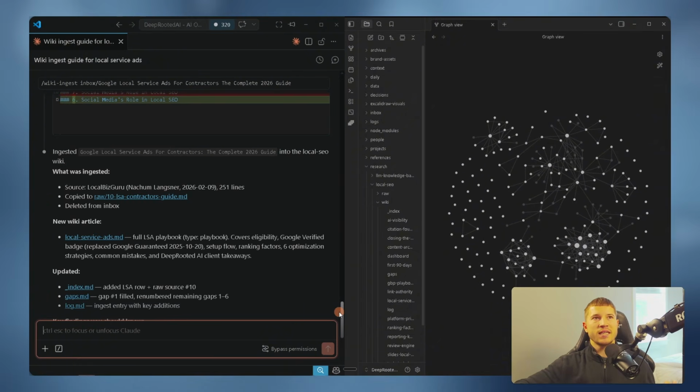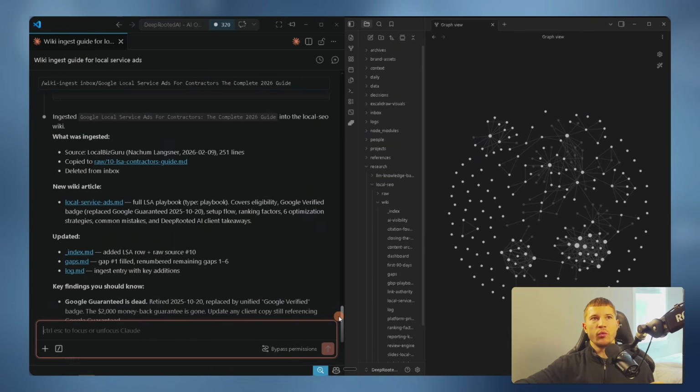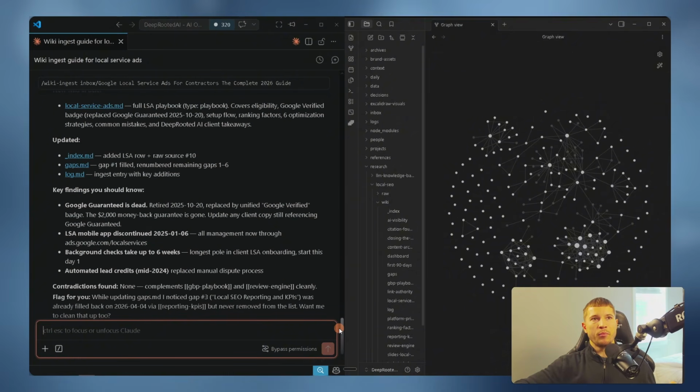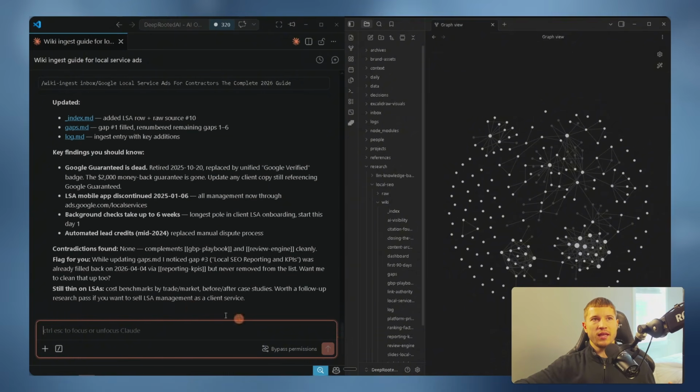Our ingestion process has finished. Claude tells us exactly what was ingested. It tells us that it created a new wiki article, updated the index, gaps, and log.md, and gave us some important key findings that we should know immediately. No contradictions were found, so it complements our Google Business Profile playbook and review engine cleanly. It flags something that needs to be changed and lets us know what we still need to fill out.